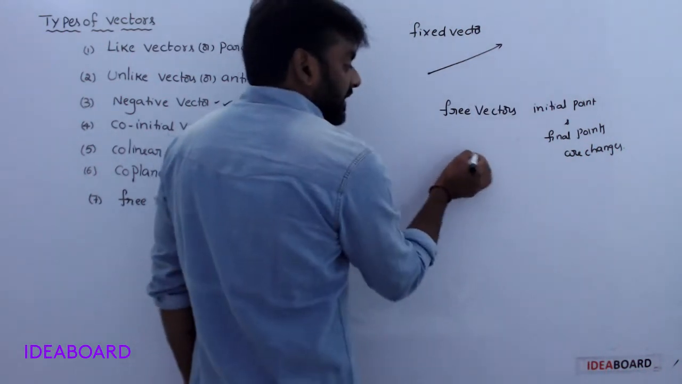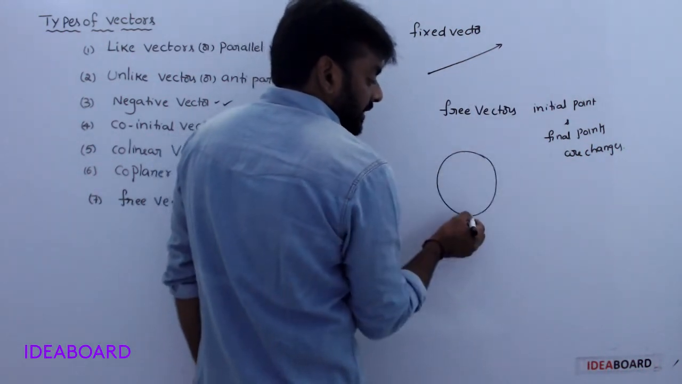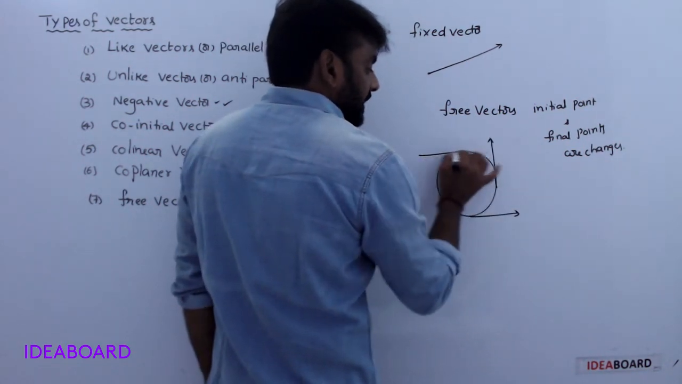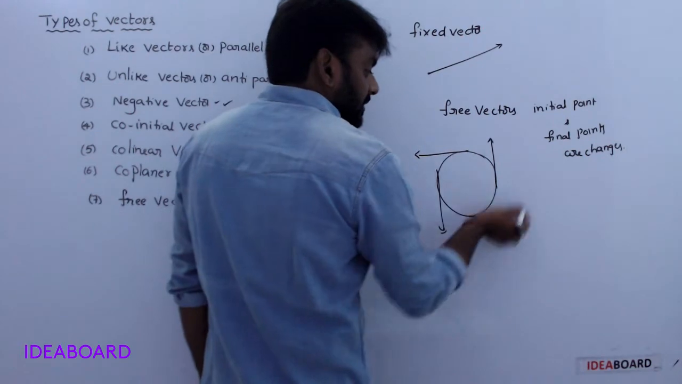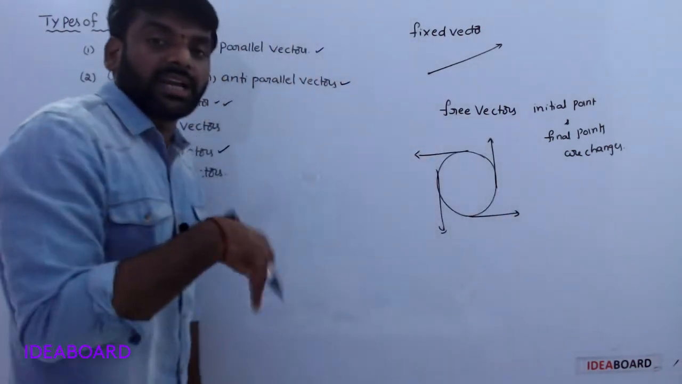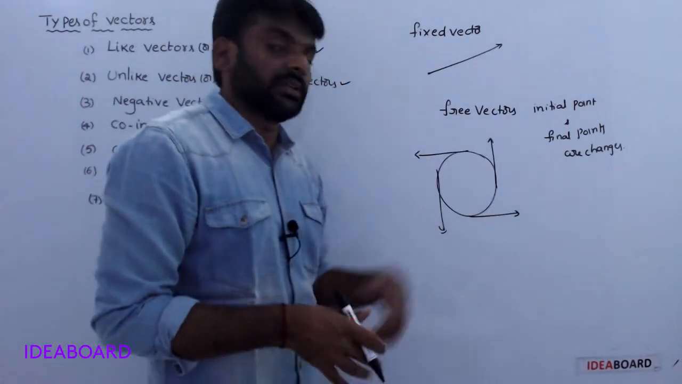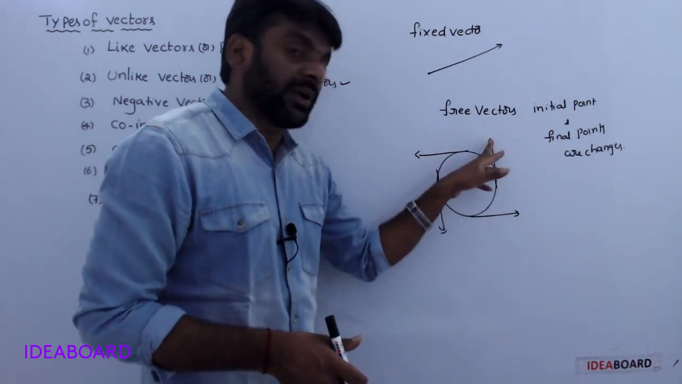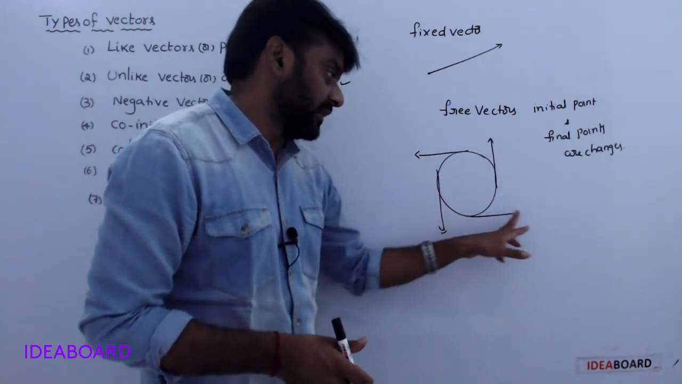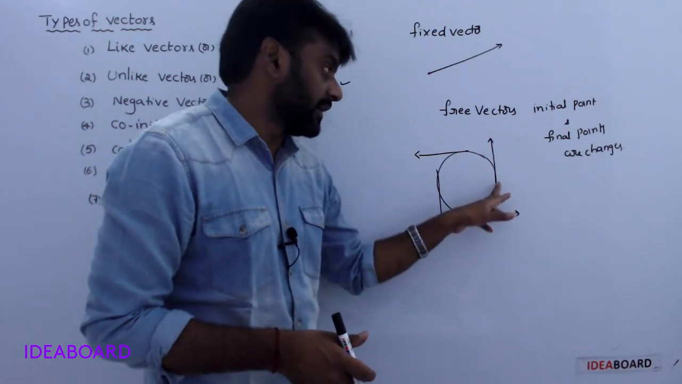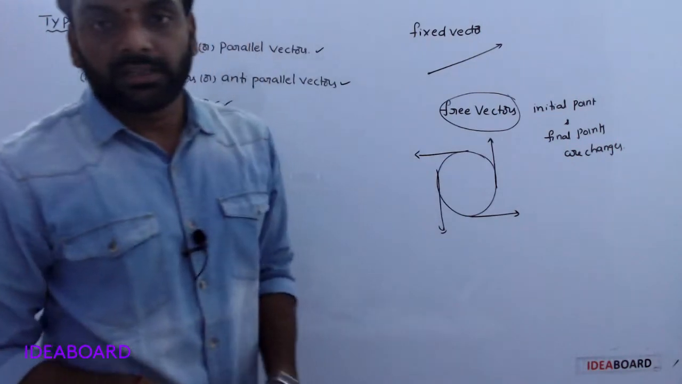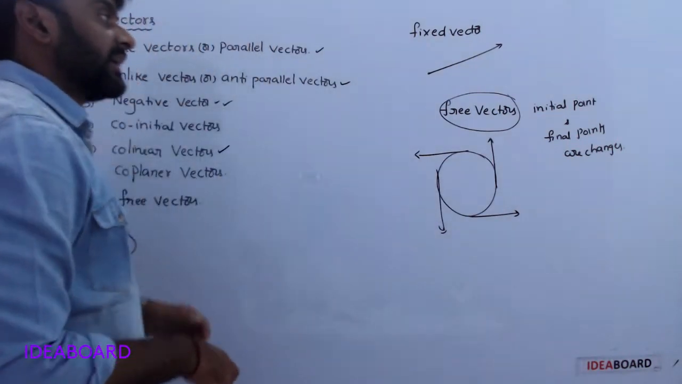For example, in circular motion, consider velocity: here it changes, here it changes, here it changes. Velocity, its direction changes. Okay, sorry, for velocity the initial point and terminal points change. Here the initial point is this one, the terminal point is this one. Here again an initial point and a terminal point. That type of vectors are nothing but free vectors.